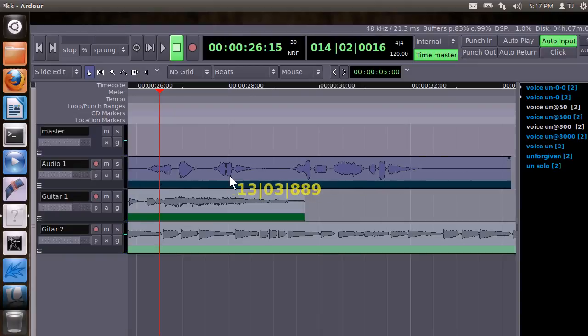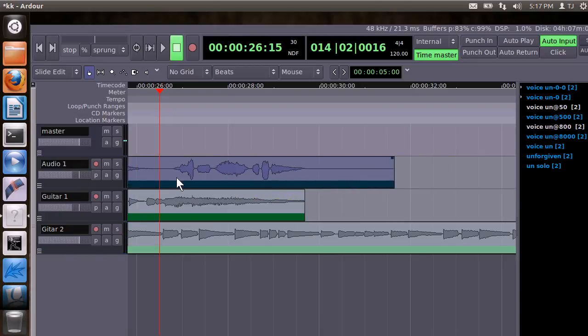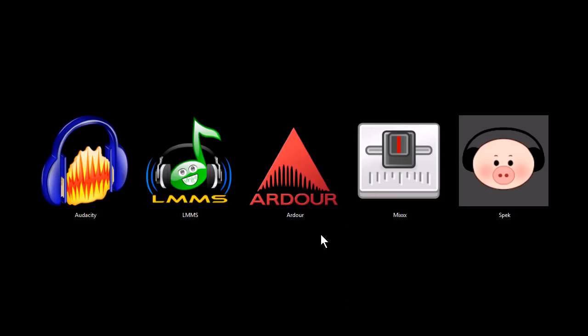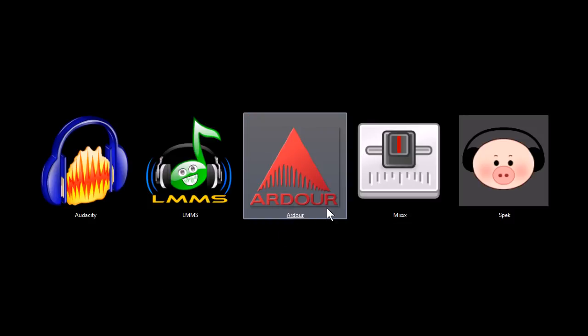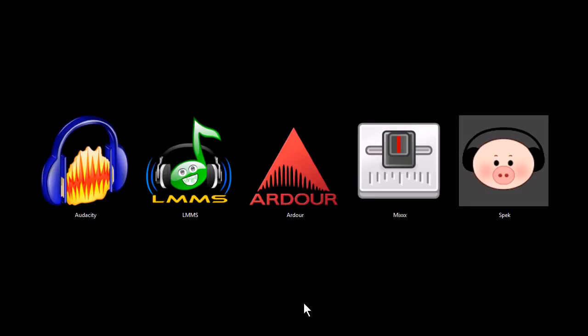It lets you drag the different parts around, and you can also apply lots of different effects similar to what you can do in Audacity, but Ardour is designed for working with multiple tracks. And again, this one is a Linux-only program. I'm running Windows 7. The reason I can show it to you is because I'm running a virtual machine, so that's an option too. If you have a Windows computer and you want to still use Ardour, you can install a virtual Linux machine